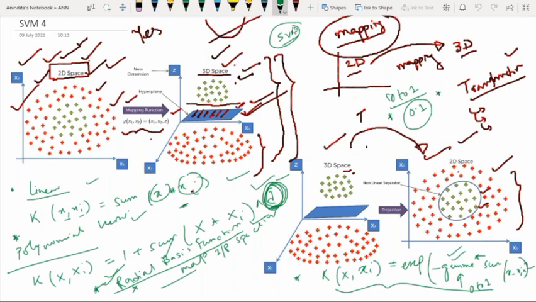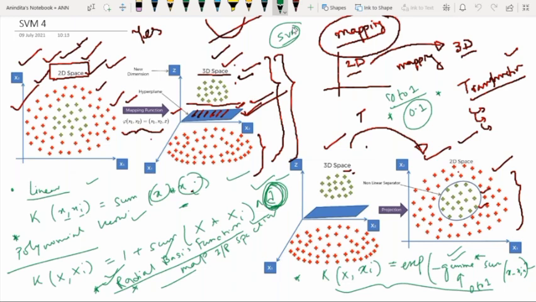Another disadvantage I can say is that the support vector machine classifier basically does not work well with overlapping classes. Overlapping classes means what? Can anyone help me? It is not good with overlapping classes. So what do you mean by overlapping classes? Any idea? Which classes can be considered as overlapping classes? Which situation?